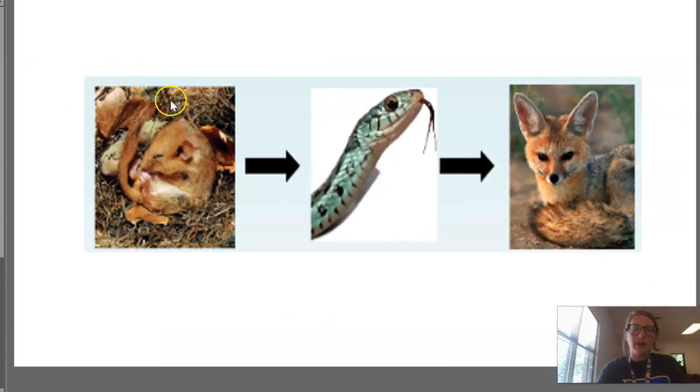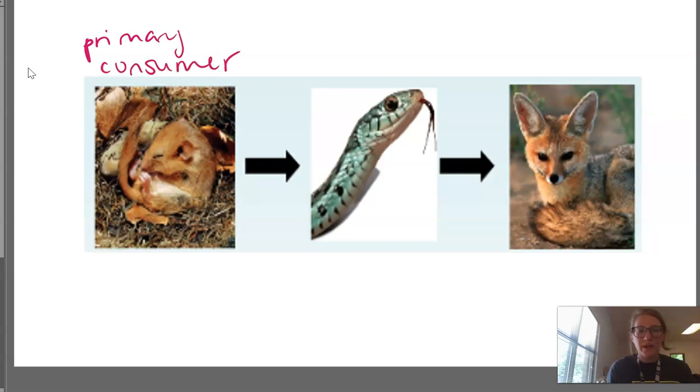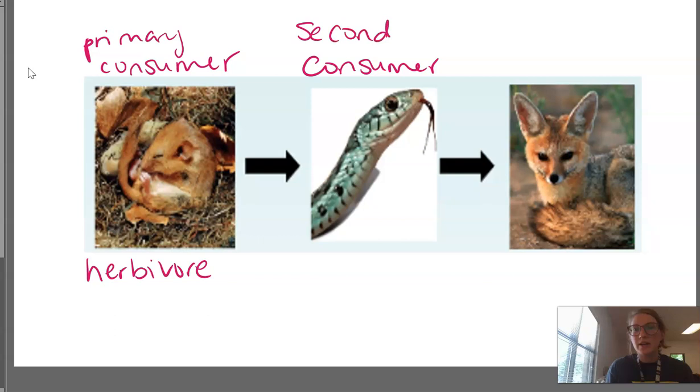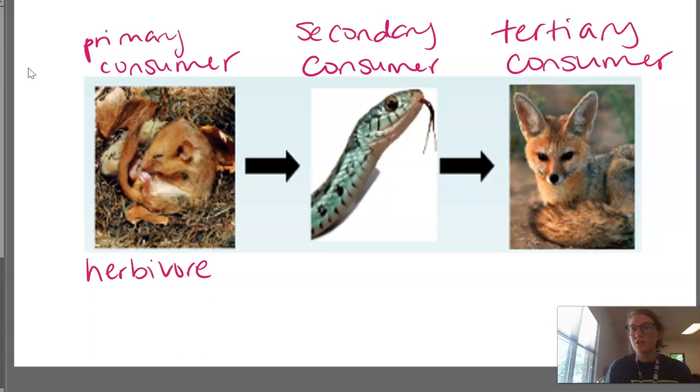Move myself. So we have a little kangaroo rat, which eats just plants. So this would be our first, or primary, consumer. And they are an herbivore. They get eaten by a snake, which is also a consumer. They're the next level, so they're a secondary consumer. And if the snake gets eaten by something else, then that is the third, the fancy word for that is tertiary consumer. So this is an herbivore because it just eats plants, our little kangaroo rat, so you can imagine plants are right here.